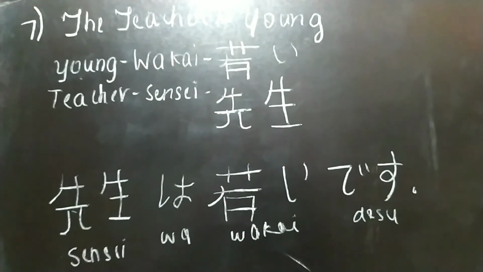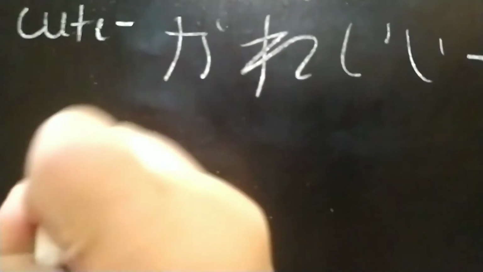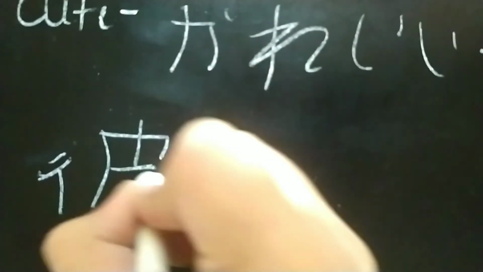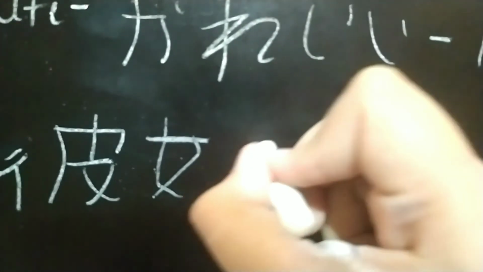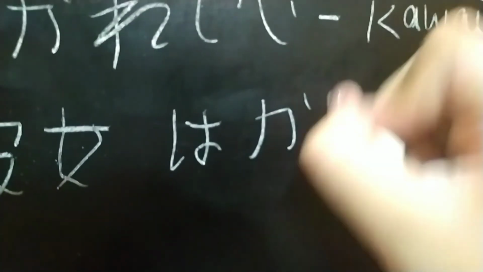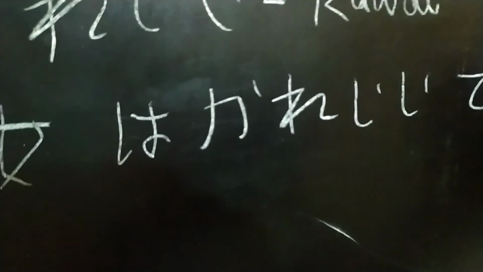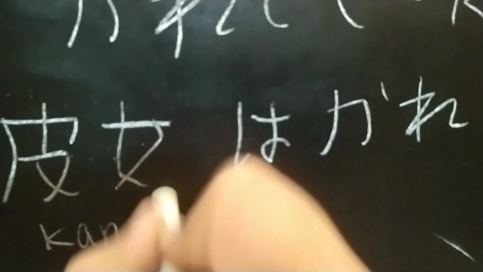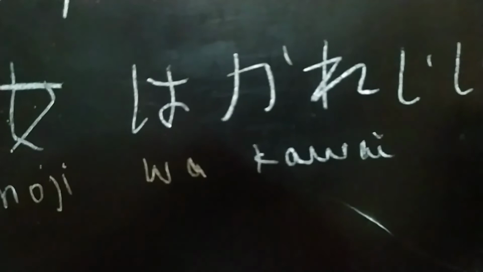Wakai means young. And next one is she is cute. Cute means kawaii. Kawaii means cute, and she is also a pronoun. I have used two pronouns in this video. And first we will write she, then wa, and then kawaii, then desu. And it's done. Now, first of all, she in Japanese is written as kanojo. Kanojo wa kawaii desu.